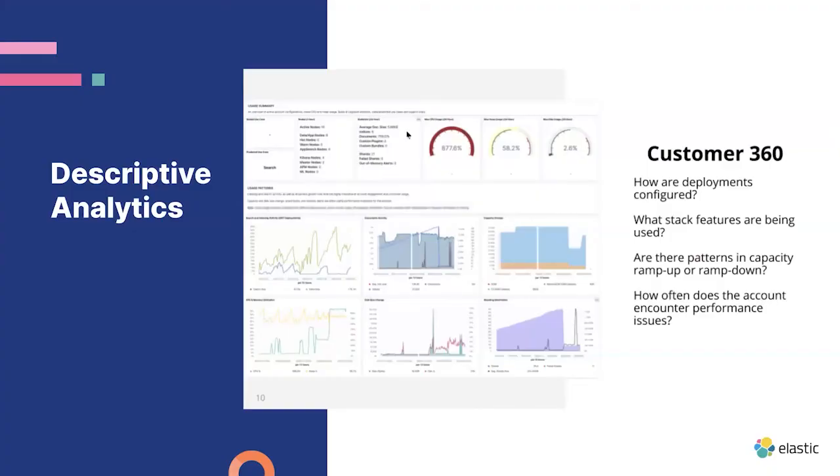In order for Cloud Analytics to curate datasets and dashboards relevant to each team, we use role-based access control via organizational single sign-on to provision access to spaces within Kibana. With the help of role-based access control, we're able to provide elasticians with relevant, descriptive, and predictive analytics products. At a high level, our descriptive analytics help identify trends and assess product and business performance, answering questions such as, is the adoption of our new feature uniform across user segments?